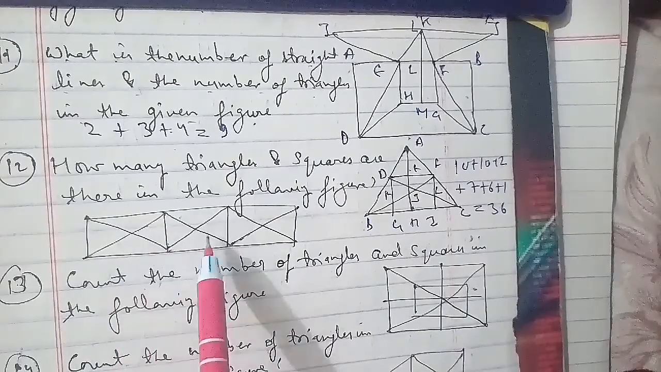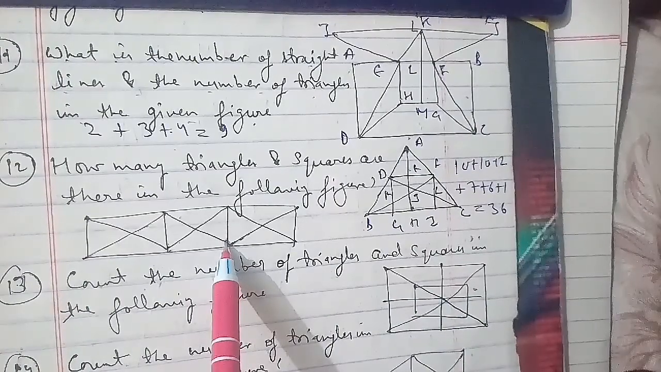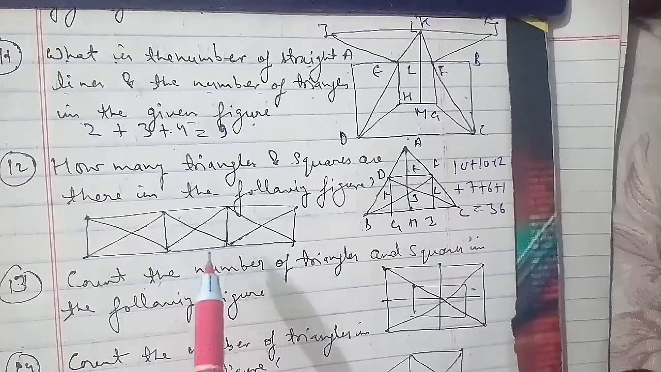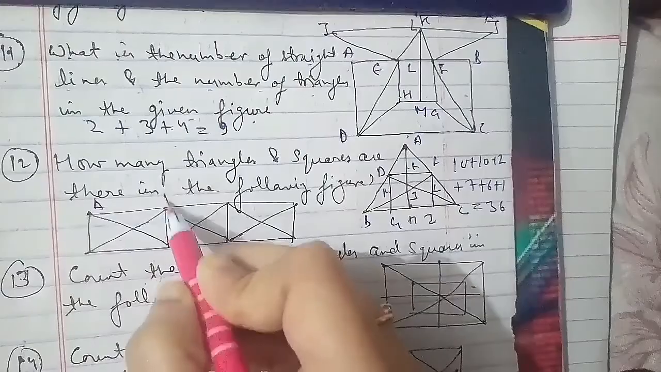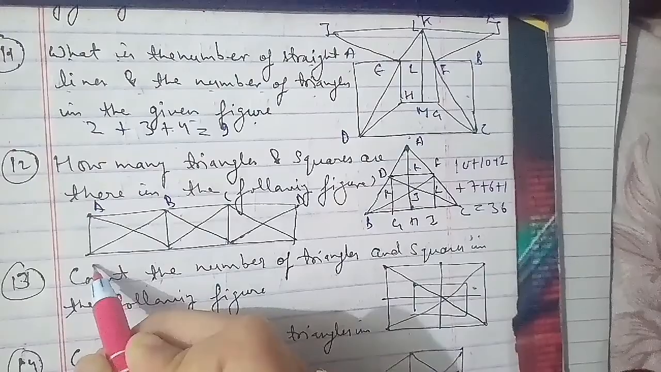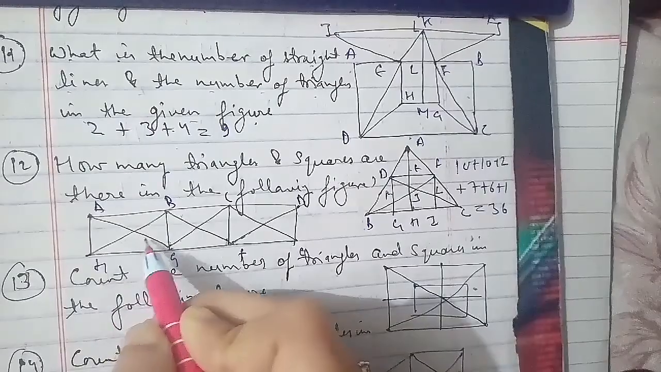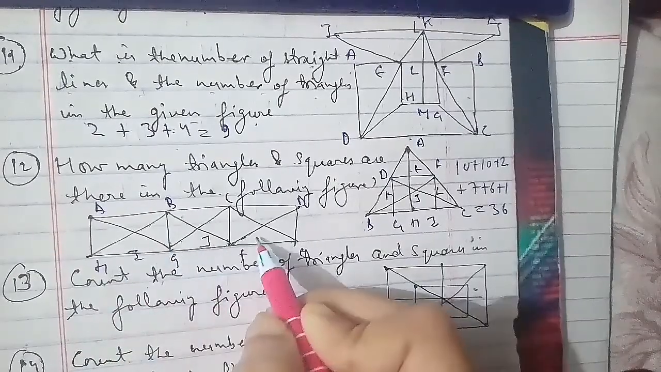In this figure, how many triangles and squares are there in the following figures? The options for this are 28 triangles, 5 squares; 24 triangles, 4 squares; 28 triangles, 4 squares; and 24 triangles, 5 squares. So for that we have to answer it. First we name the figure that we have to label: A, B, C, D. This is your E. Then we have E, F, G, H, I, J, K.